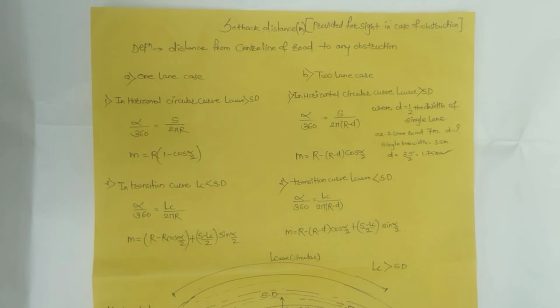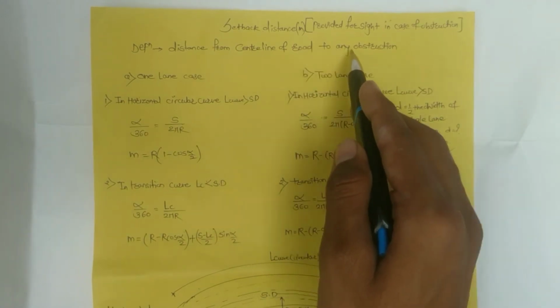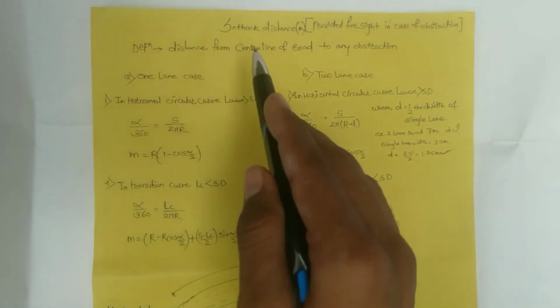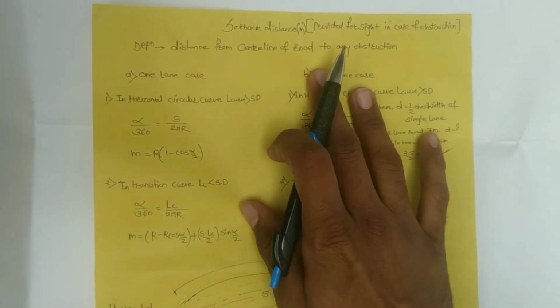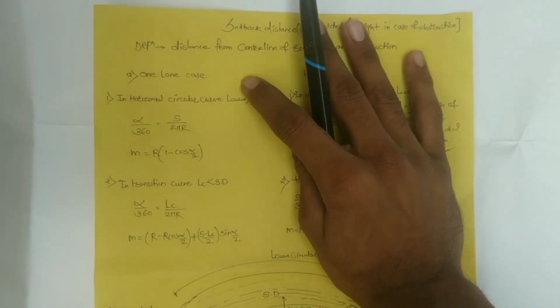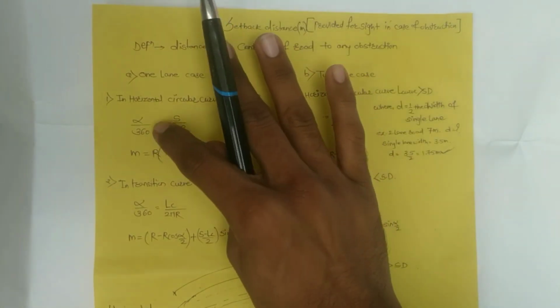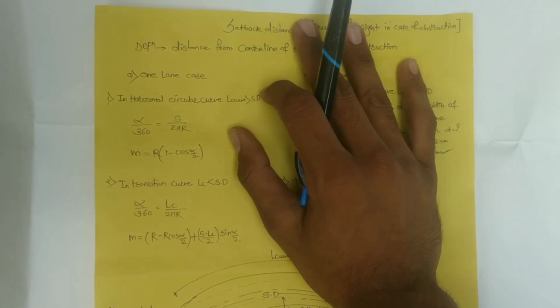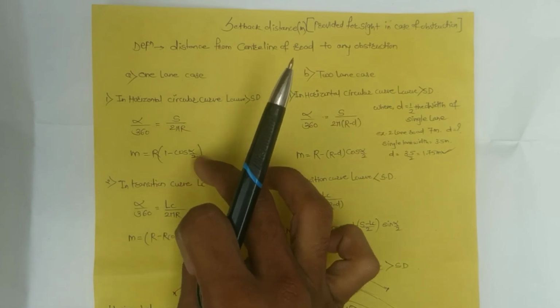In the horizontal curve, next important point is setback distance. It is denoted by small m, provided for the sight in case of obstruction. Definition: distance from the center line of a road to any obstruction is called the setback distance. The formula is different for different cases. In case of the one lane case, for the horizontal circular curve, length is greater than sight distance. The formula is alpha upon 360 equals S divided by 2 pi R, whereas setback distance is R into 1 minus cos of alpha by 2.